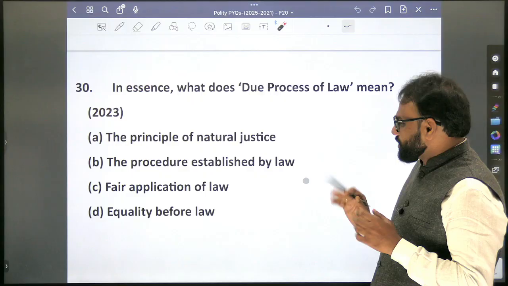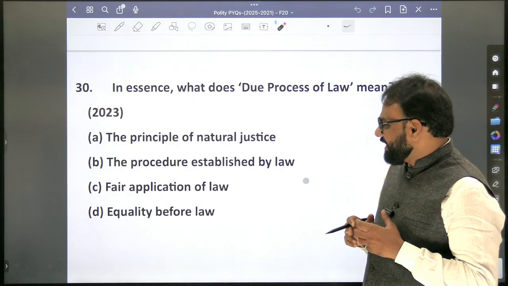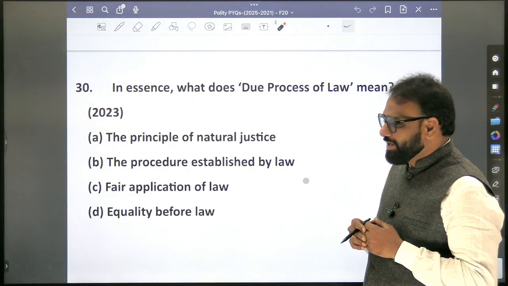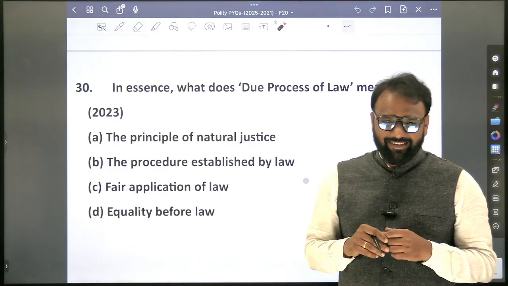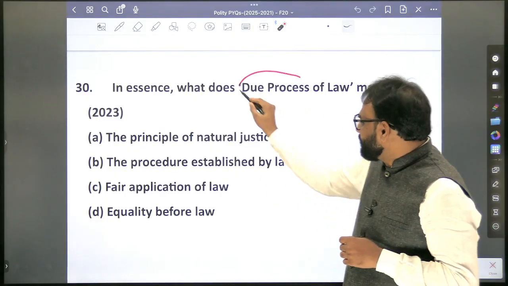Oh, this question, whenever I come across this question, a kind of fear will generate in me, because no one will find the answer. In essence, what does due process of law mean?